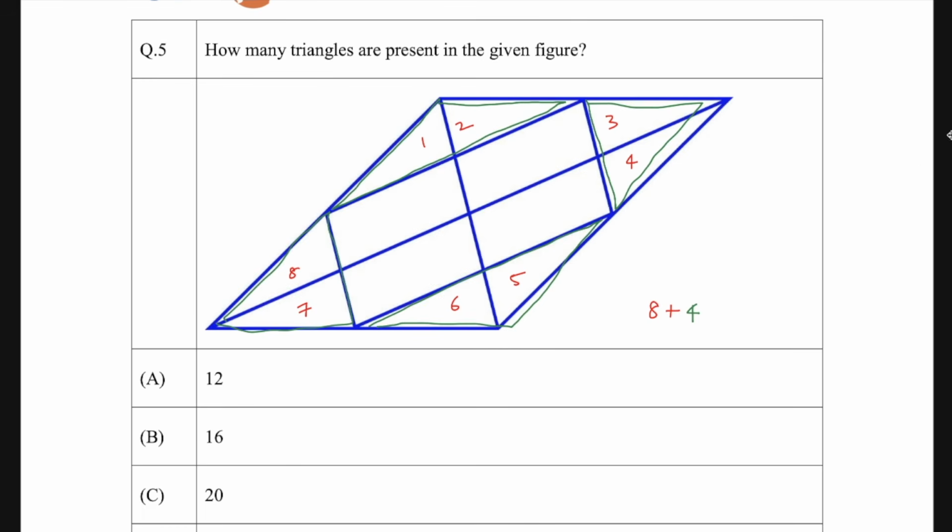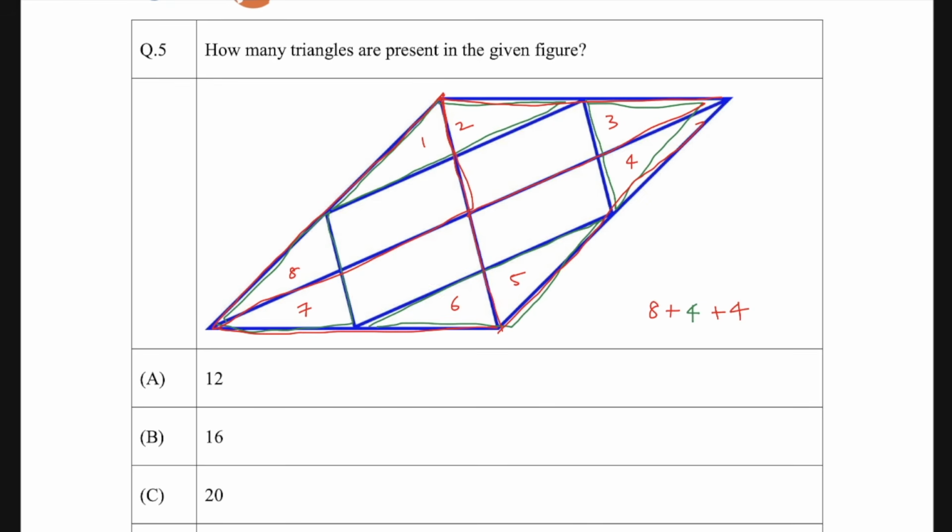Now again, you have to look whether there are more triangles or not. So then you will find that if you combine these three, you are getting one more bigger triangle over here, right? This is the one. Then you got one more here, right? Then you got one more here, right? And then you got one more here like this. These are the bigger ones, where three of the shapes are included. Sorry, two triangles and one rectangle are included. So four more you got.